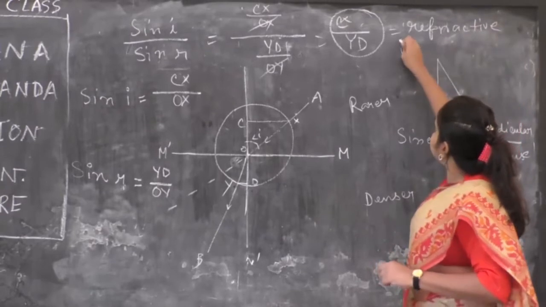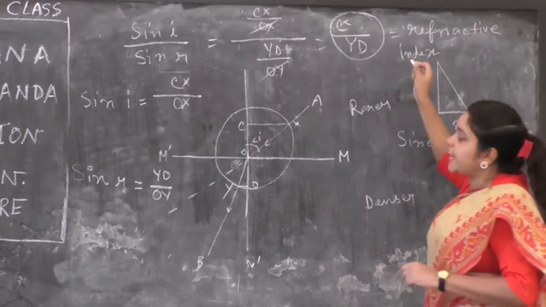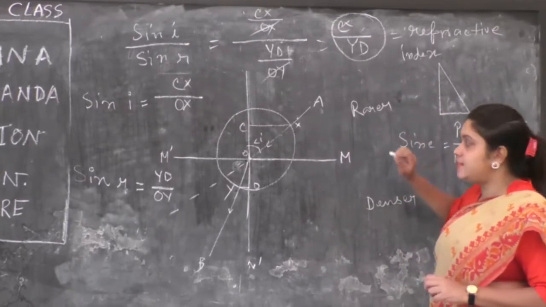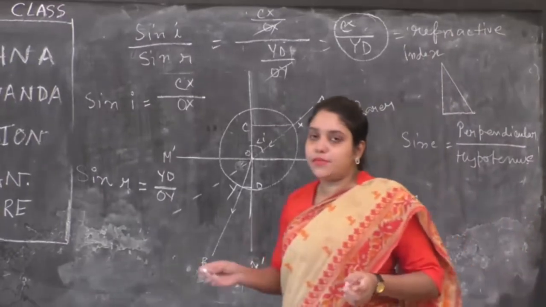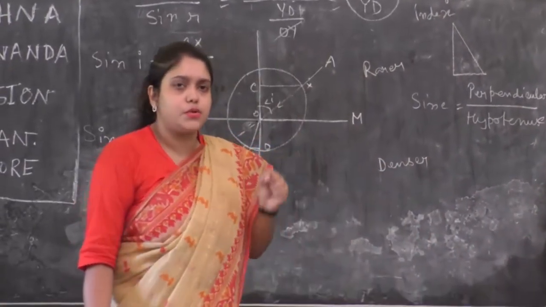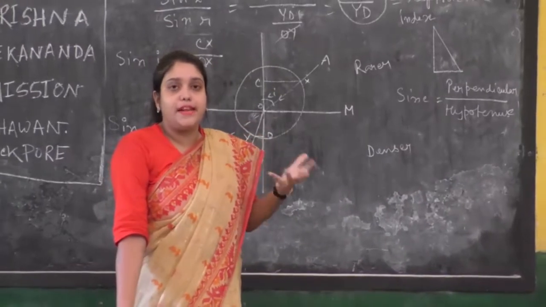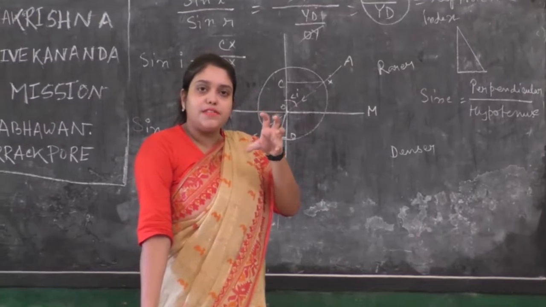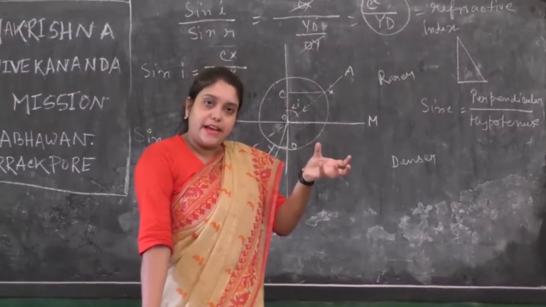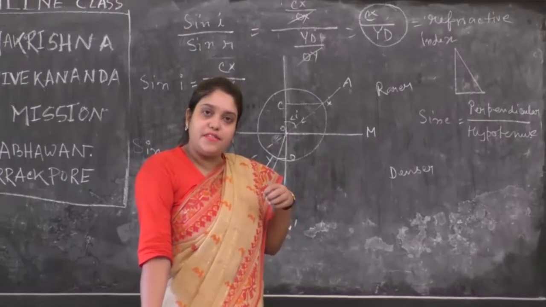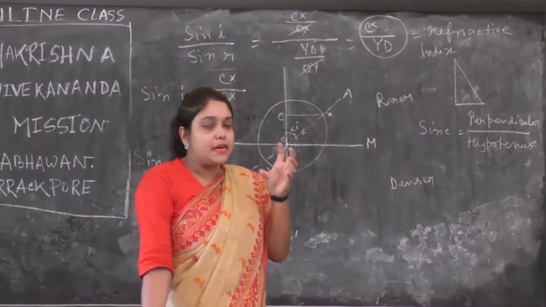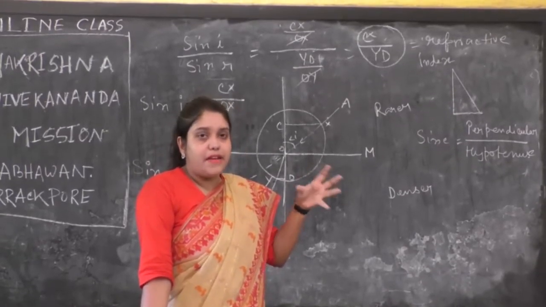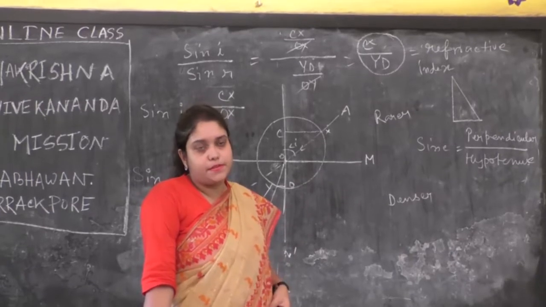Refractive index of the second medium with respect to the first medium. This is called the refractive index of the second medium with respect to the first medium. One more thing is there. So if the question comes, what is refractive index? What you will tell? You can tell like this: the magnitude of the ratio of sine of angle of incidence to the sine of angle of refraction is a constant, and this is called the refractive index of the second medium with respect to the first medium.